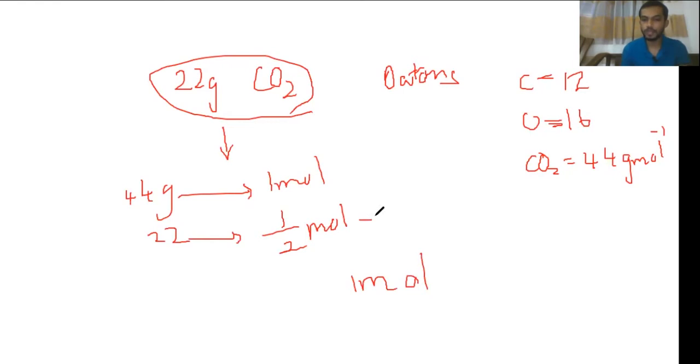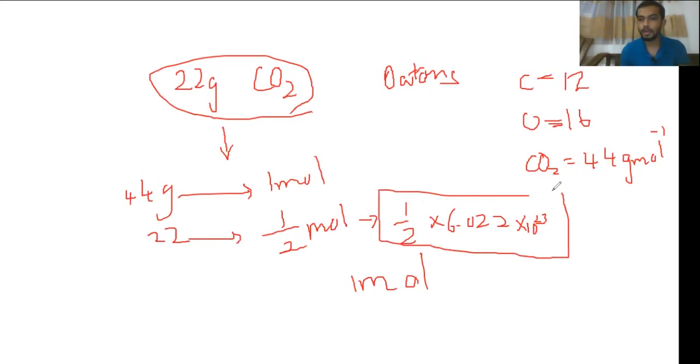So half moles will contain half the Avogadro number, that means 6.022 into 10 to the power 23. So I told you that this is the number of carbon dioxide molecules, right? We found 44 grams as the molar mass of carbon dioxide. So 1 mole of carbon dioxide will have 6.022 into 10 to the power 23 molecules. If you take 22 grams, that will be half into 6.022 into 10 to the power 23.